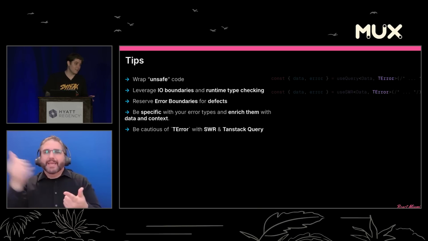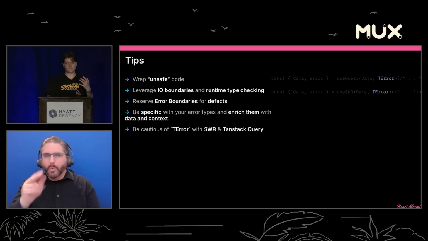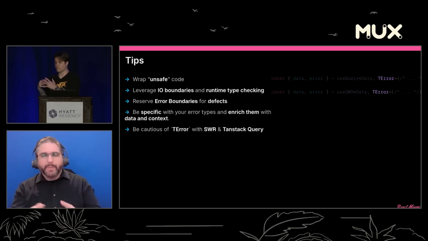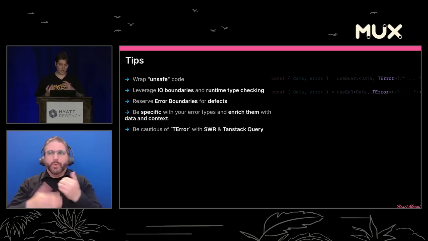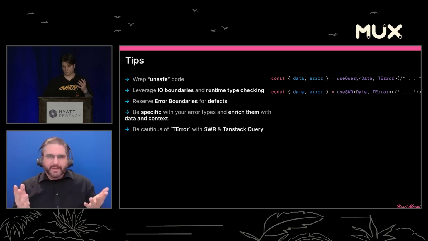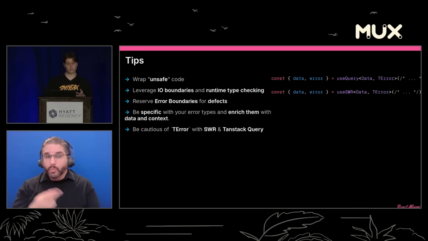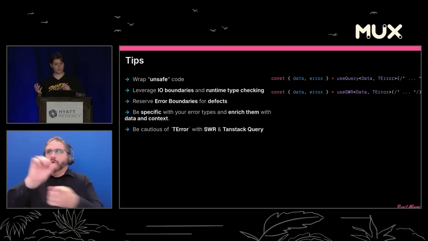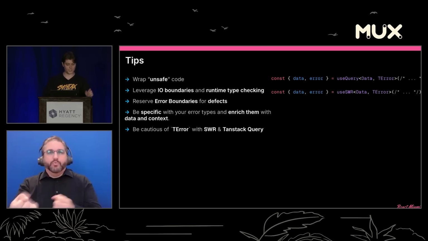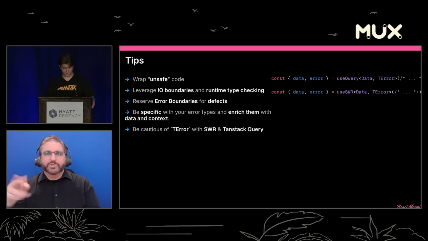You can do it, but you will create a false sense of safety for yourself because that is not enforced anywhere else down the stack. So what I like to do with useQuery or TanStack Query or useSWR is effectively treat the error as a defect, unknown circumstances that bubble up there, and then return a result type into the data channel, or the data value, excuse me.